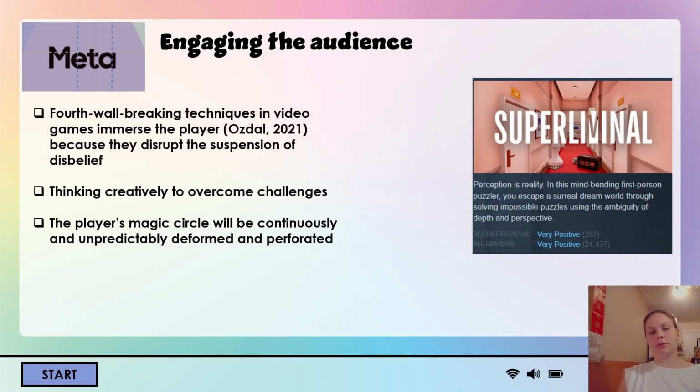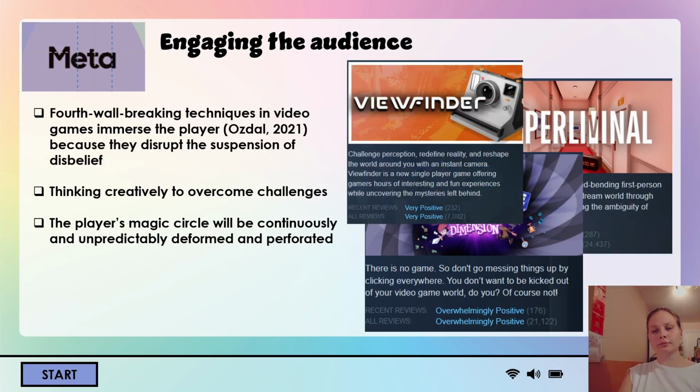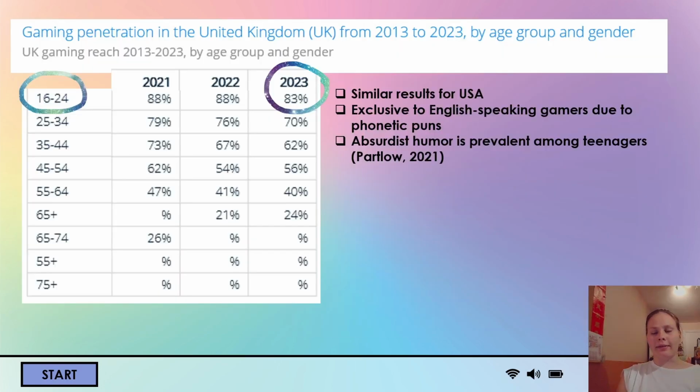This is proven to engage the audience because such mechanics do not play by rules, forcing the player to think creatively. And players love thinking outside the box, just like Superliminal, There's No Game Wrong Dimension, or Viewfinder, which all have overwhelmingly positive reviews. There is a very little number of games that blend genres and incorporate fourth wall breaking techniques in the market. Moreover, no games releasing in 2025 are like Help Me Escape This Game.